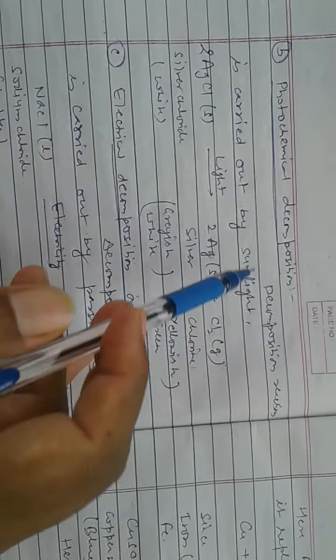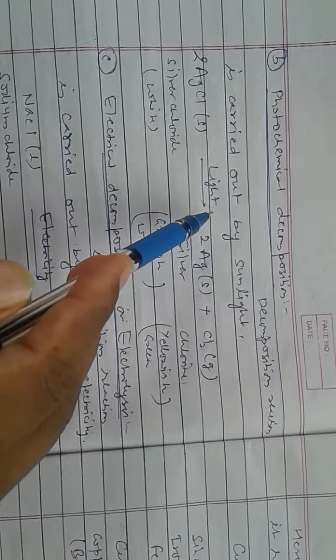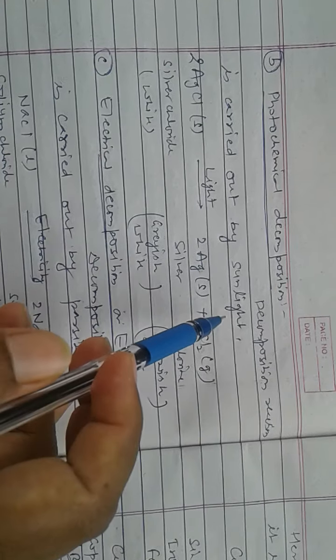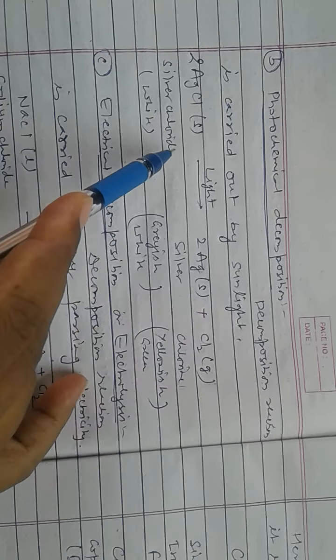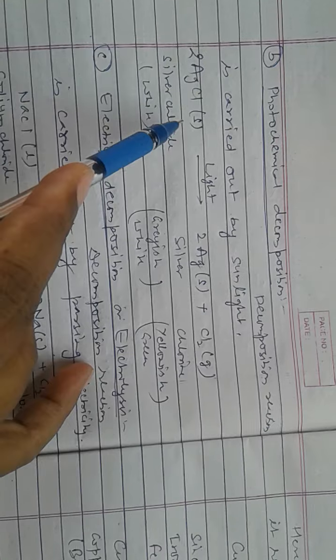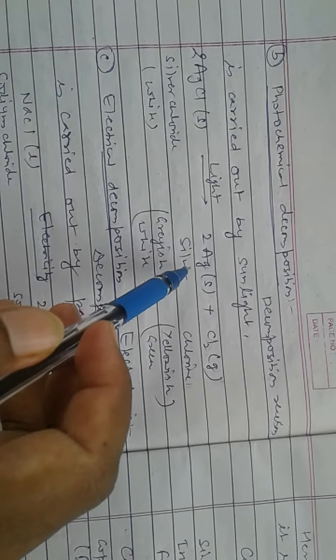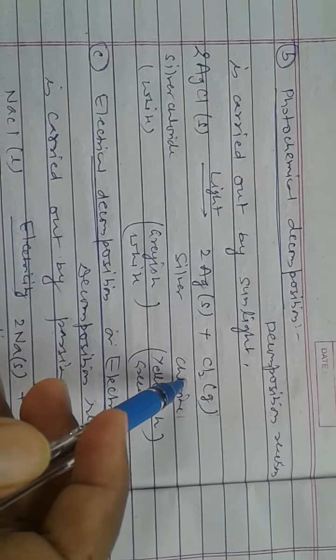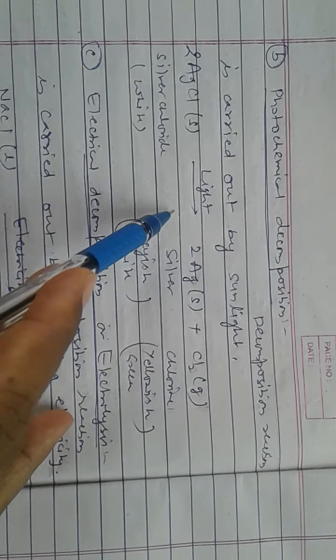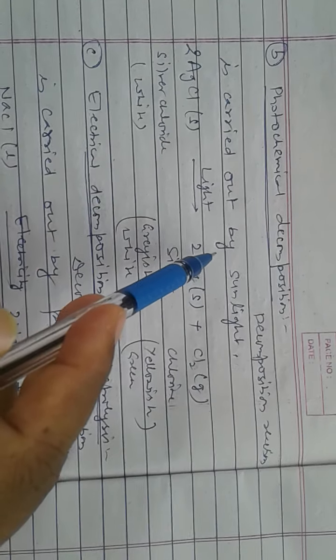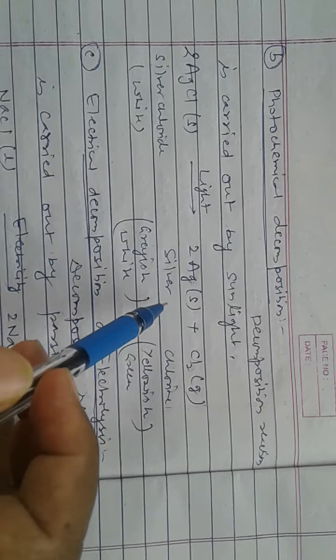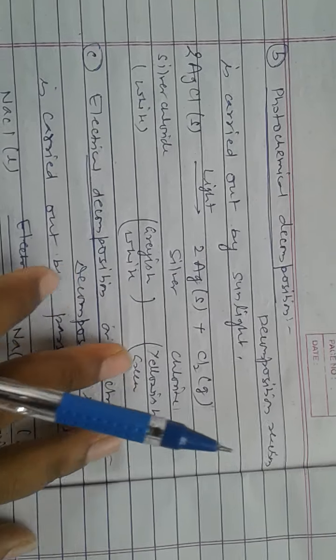Photochemical decomposition. If decomposition is carried out in presence of sunlight, as for example, when we expose silver chloride in sunlight, it gets converted into silver and chlorine gas. This reaction is known as photochemical decomposition reaction.